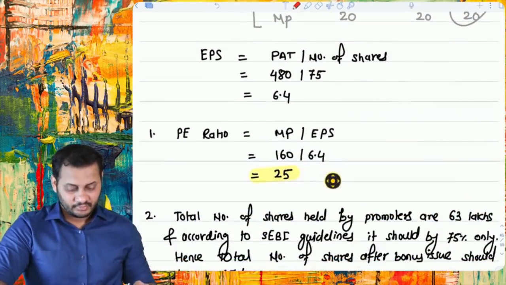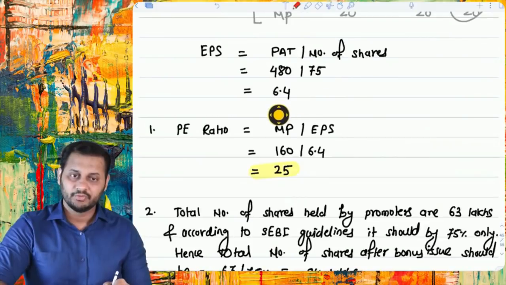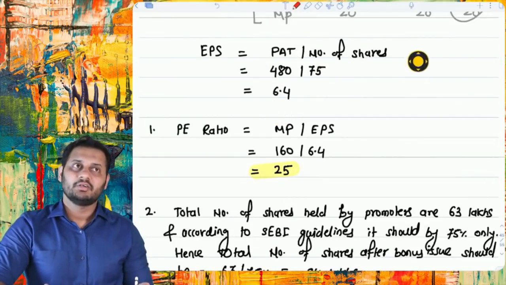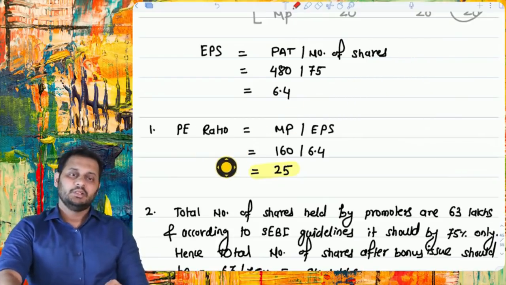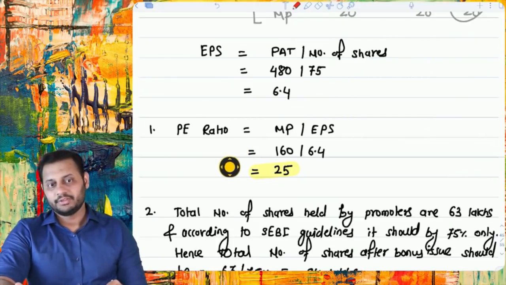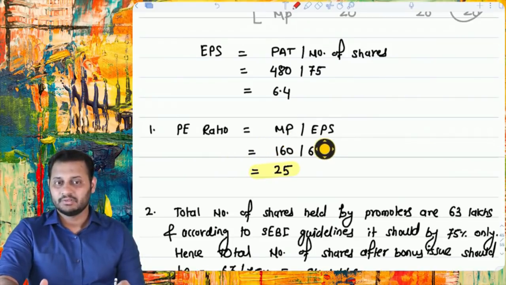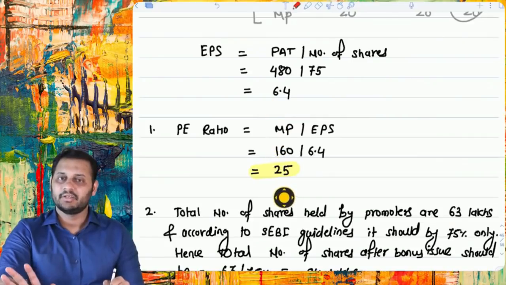Okay. Then EPS is very simple. Profit after tax divided by number of shares will give you EPS. Or you can calculate EPS as market price divided by P/E ratio if the P/E ratio is given. Then they asked us to calculate the P/E ratio first. So we will calculate the P/E ratio as market price divided by EPS. EPS is 6.4, market price is 160, the P/E ratio will be 25.